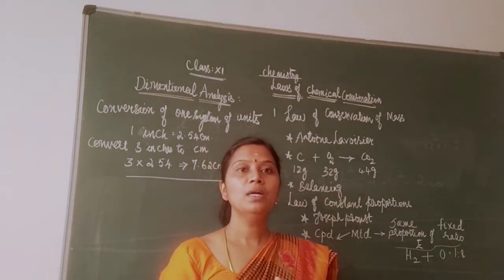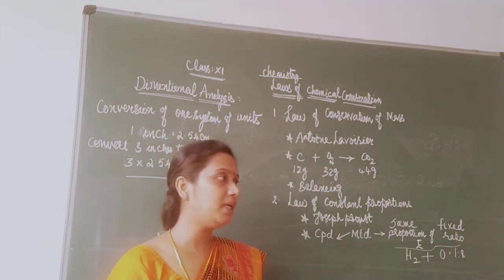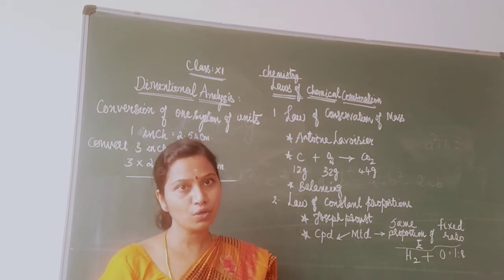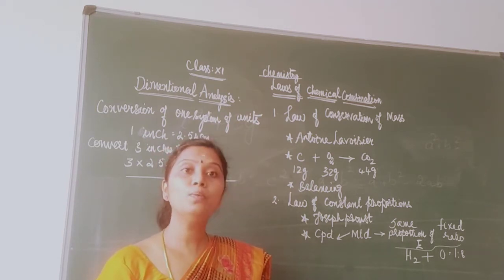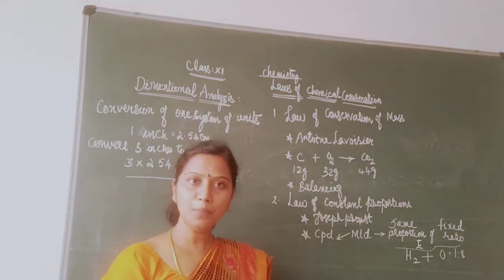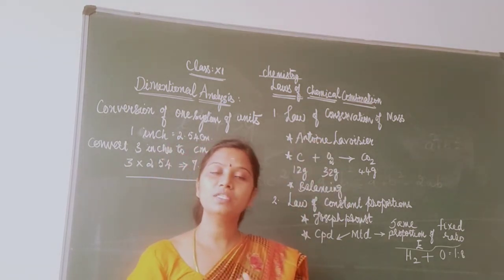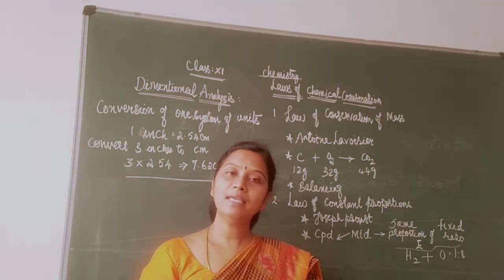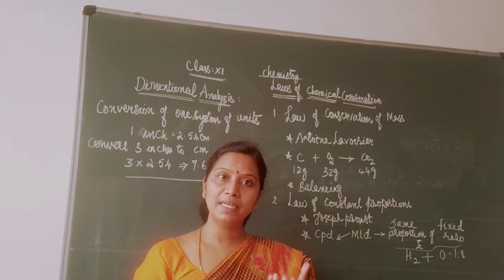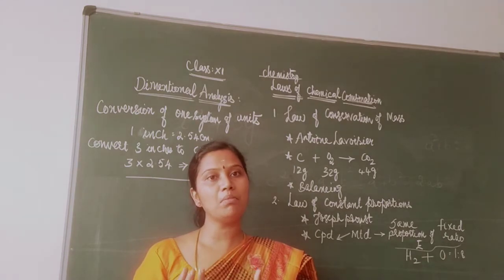Next, moving to laws of chemical combination. In that, what is the first law? Our first law is the law of conservation of mass. What does it state? Who proposed the law? Antoine Lavoisier proposed the law of conservation of mass. It states that matter can neither be created nor be destroyed. But when you see the total mass of the reactants, it should be equal to the total mass of the products.